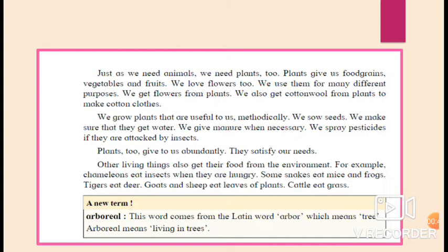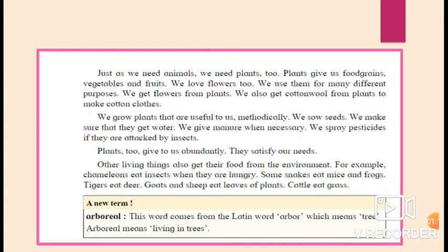We grow plants that are useful to us methodically. We sow seeds. We make sure that they get water. We give manure when necessary. We spray pesticides if they are attacked by insects. Plants too give to us abundantly. They satisfy our needs. Other living things also get their food from the environment.